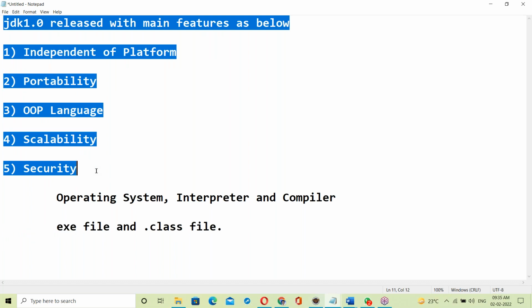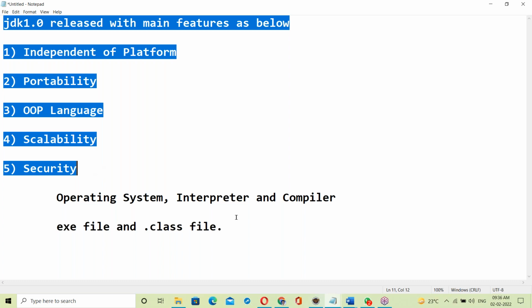I'm not entering directly into Java. Before starting Java, there are some software basics. First we will discuss some software basics, and after that we will go to Java. There are some unknown facts. Even people with 10 years of experience in the software field don't know these basics. Once you have that knowledge, it is easy to understand Java.